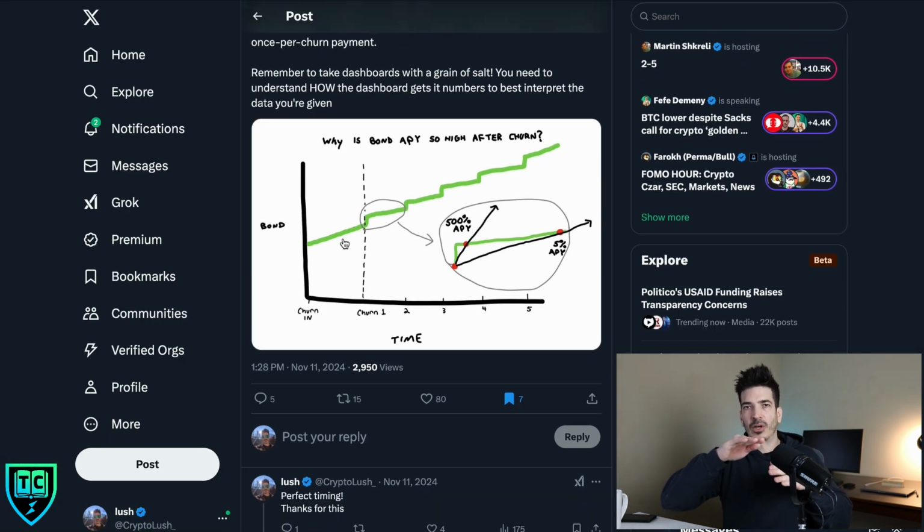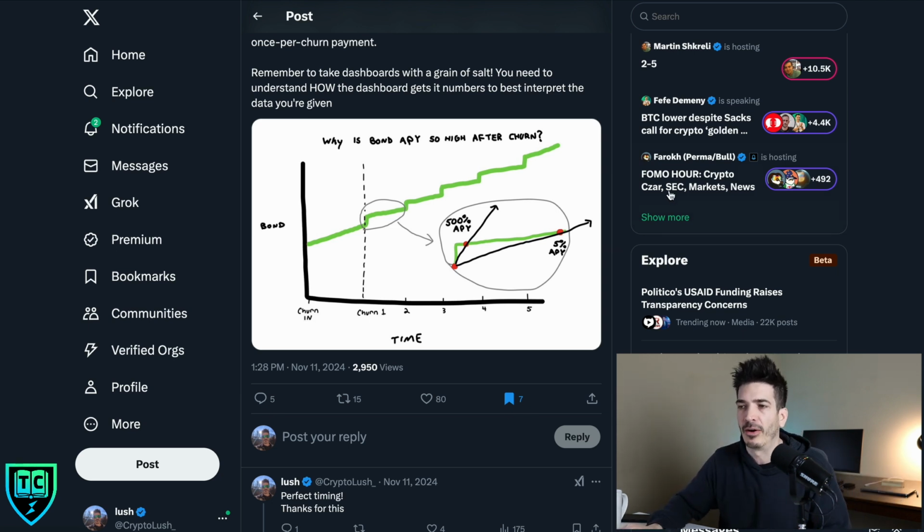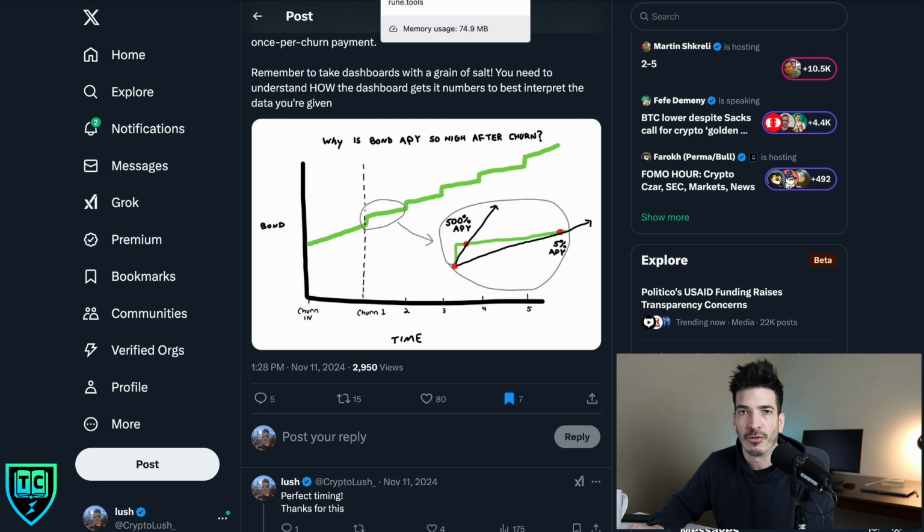So as time goes on in the churn cycle, the APR does drop over time. That's because initially when you bond, you get a large bit on the churn, but then over time it slows down, so the APY is going to spread out. So just keep that in mind if you're bonding.